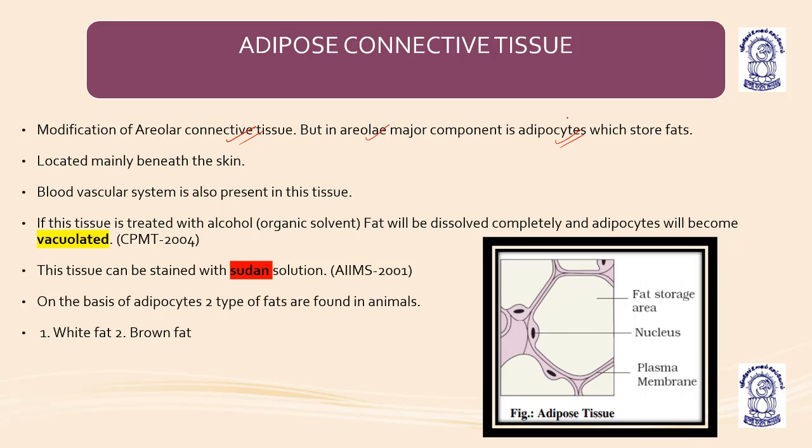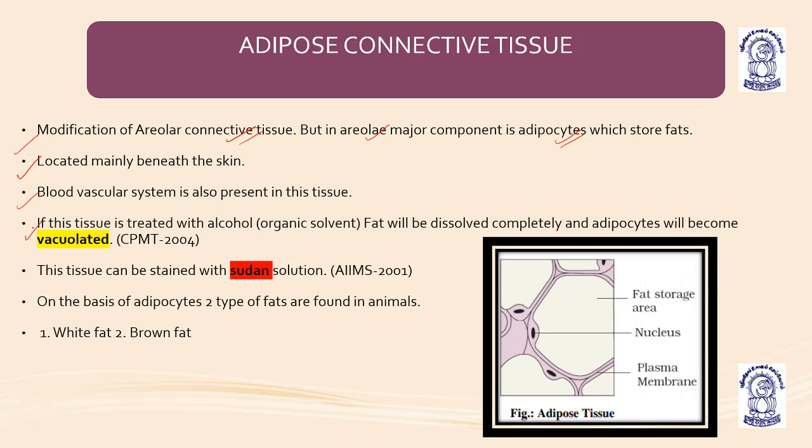In the loose areolar connective tissue, the components were mainly fibroblasts, but in adipose connective tissue, the components were mainly adipocytes, which store fats and are located mainly beneath the skin. The blood vascular system is also present in these tissues. If this tissue is treated with absolute alcohol, the fat will completely dissolve and it will become vacuolated. This means the vacuole which was storing the fat becomes empty because of the dissolution of fat.